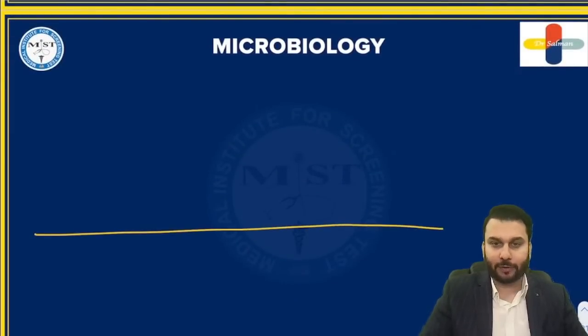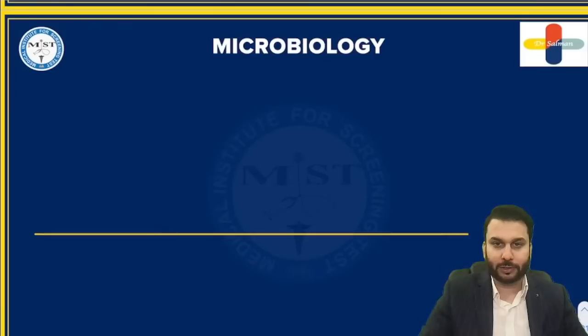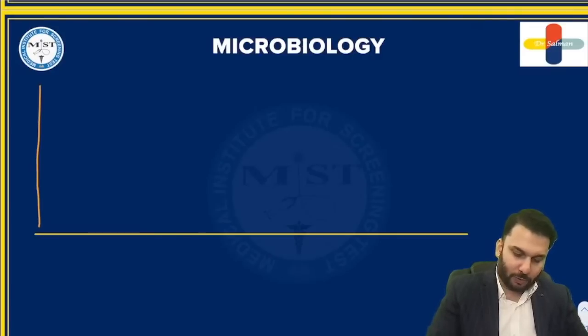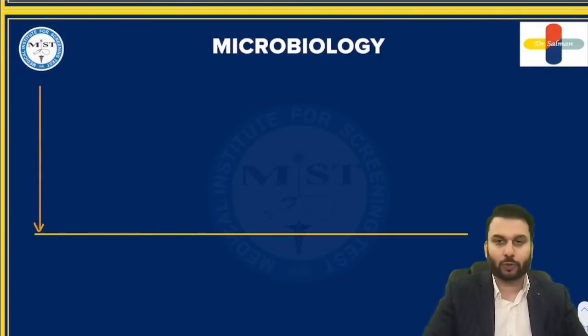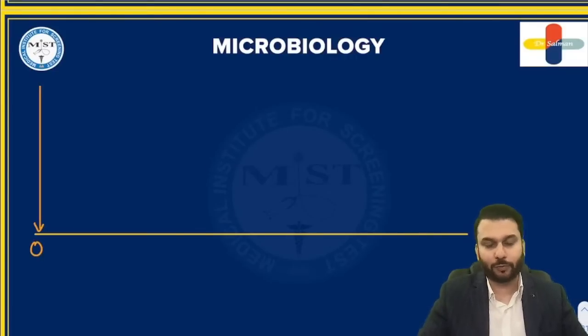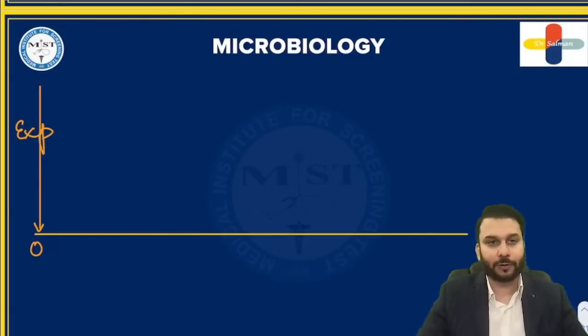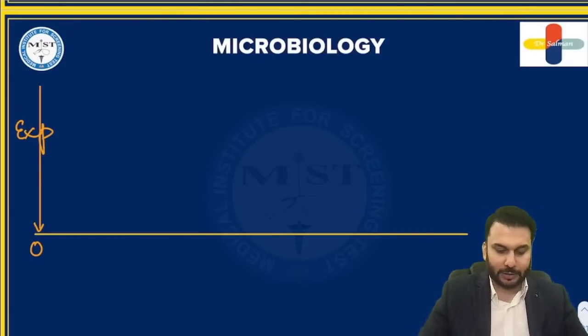This is one graph we are all familiar with, but still we are just going to discuss this once again. All right, let us assume at this point somebody was exposed to HIV. This is the point of exposure to HIV. Now there are things that you should remember here, right?